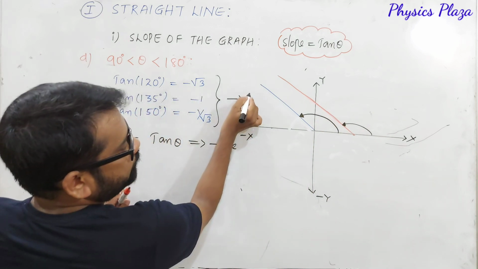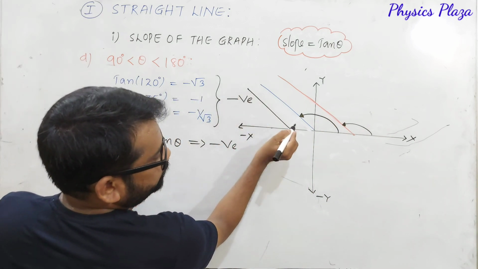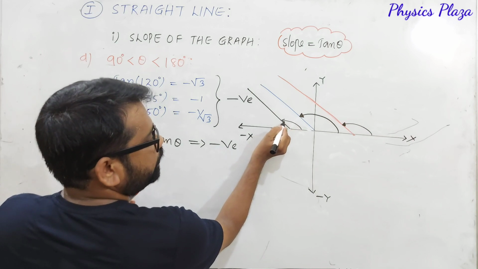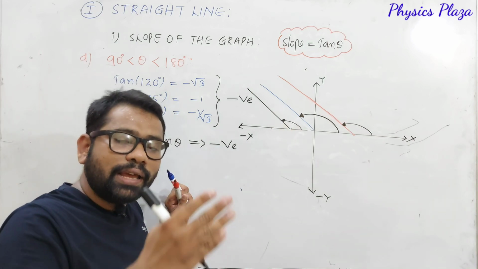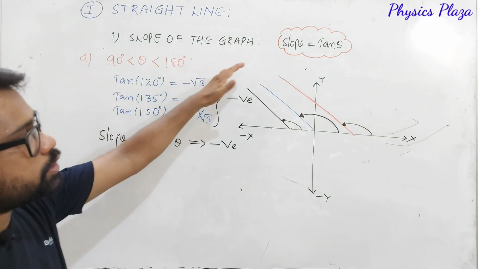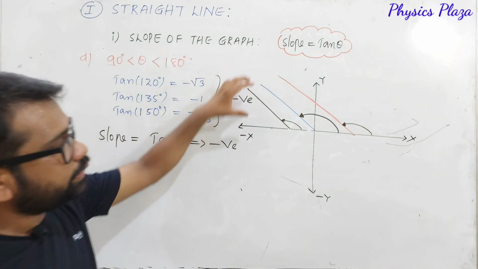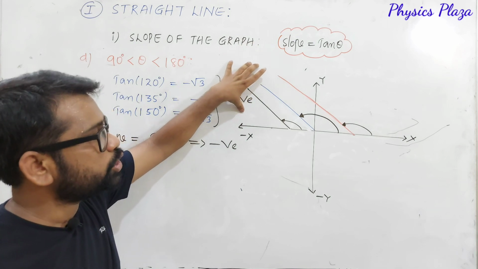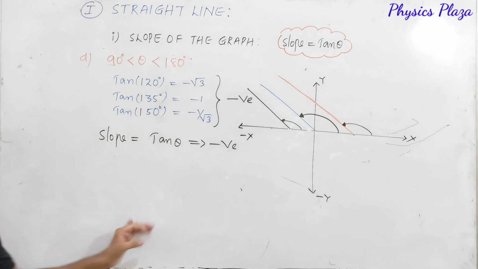Any line, let me make one more line also parallel to this. These all angles are greater than 90 degrees and less than 180 degrees. So this is how the slope is going to be negative, and the resultant graphs are going to be like this. Just copy it.